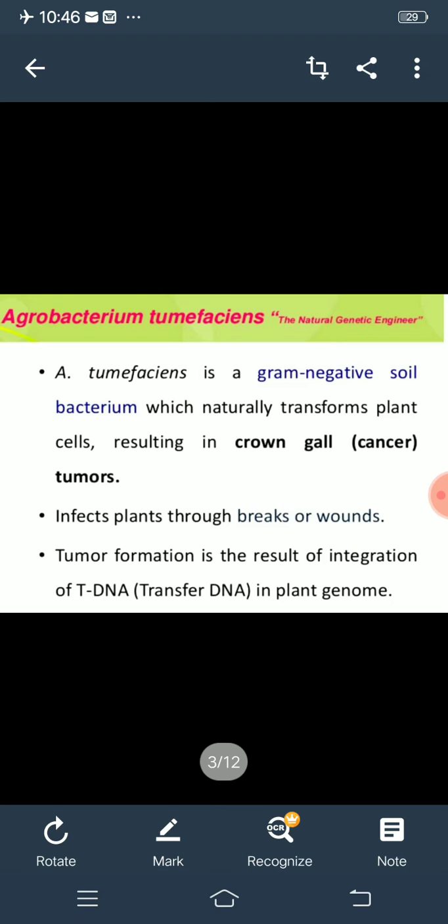T means transfer DNA, and actually this tDNA is transferred from that bacteria to the plant cells. And when this tDNA is transferred from bacteria to the plant, then that plant will result in the production of crown gall. Okay, means tumor.